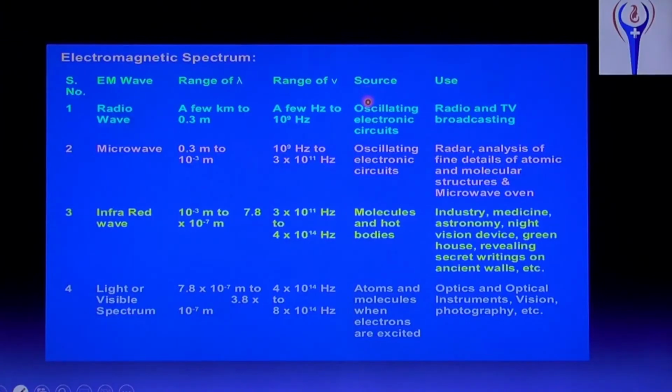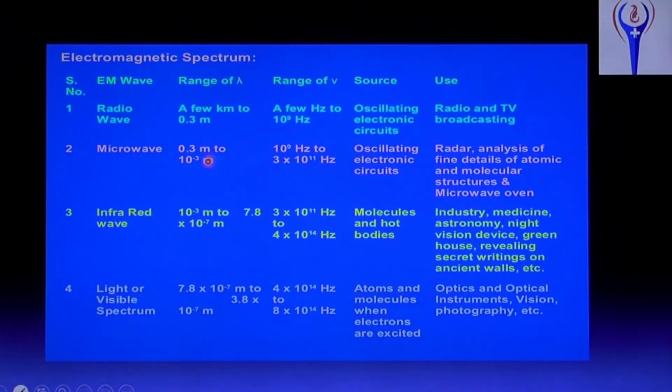Source: how can these radio waves be produced? By oscillating electronic circuits. Uses and applications: radio waves are used in radio and TV broadcasting, that is in communication. Satellite communication uses these radio waves. Live telecast also uses radio waves.